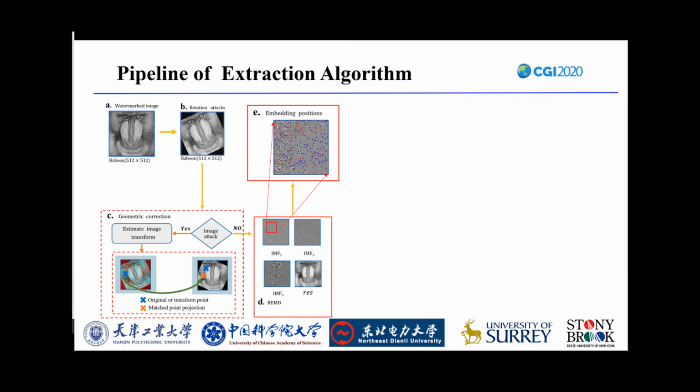Then a one-dimensional signal can be naturally extracted by checking the contributions of the reserved embedding positions corresponding to the first IMF.